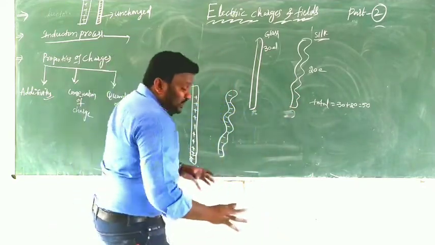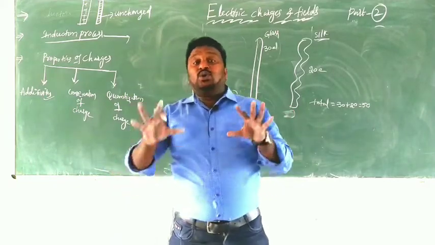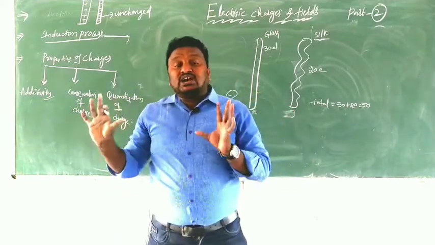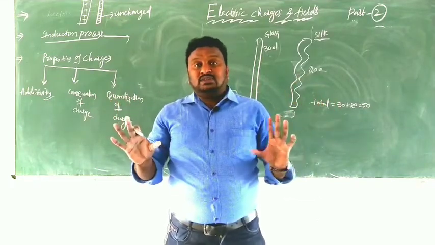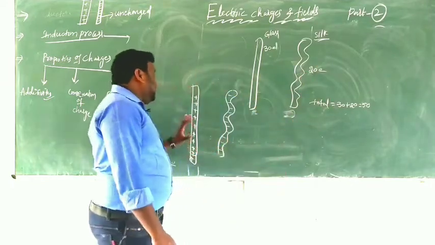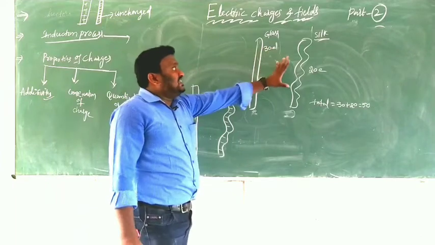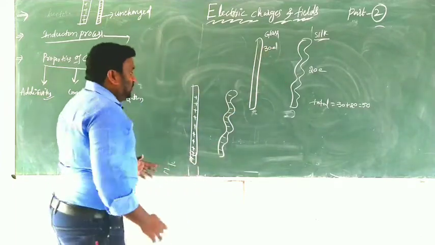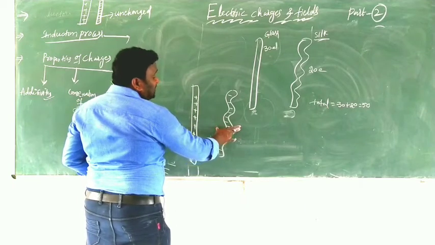During the rubbing process, only negative charges move from one to another. The protons never move from one to another. That's why after rubbing, when glass rod and silk cloth are rubbed against each other, this one becomes positive and this one becomes negative.